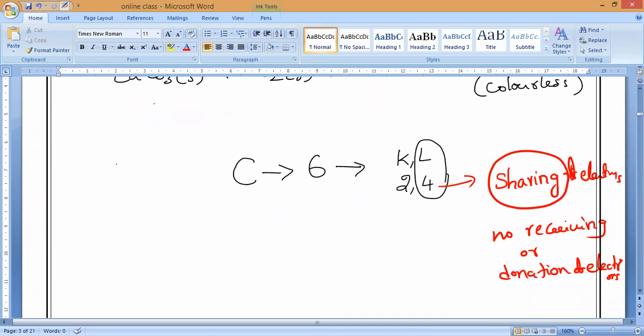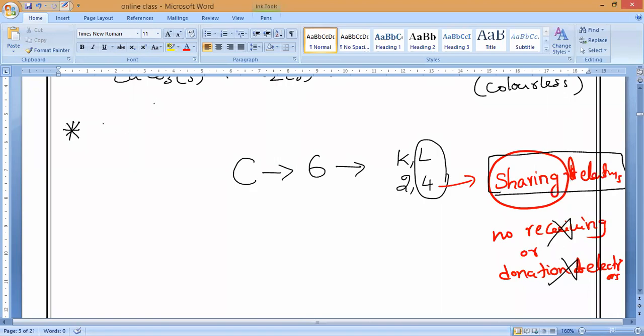Covalent compounds or ionic compounds? Covalent compounds, sir. That is why, please all of you kindly remember, carbon always will form covalent bonds only, because it will form only by sharing of electrons. It will never form by receiving or donating electrons.